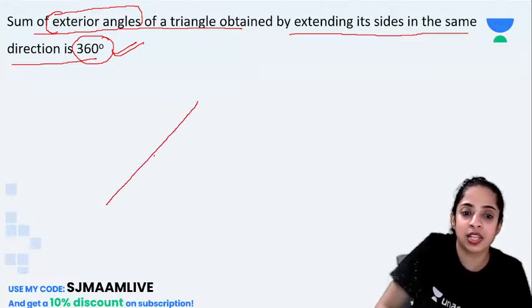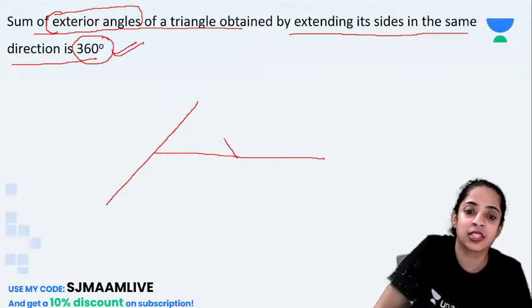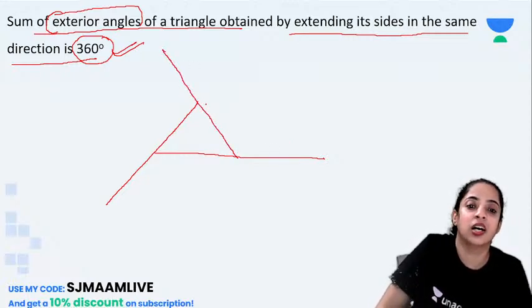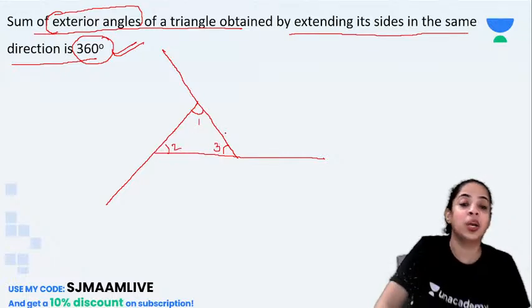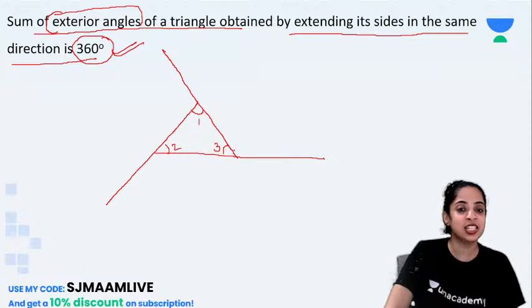So if I extend this line, and this line, and this line like this. Suppose this is angle 1, this is angle 2, this is angle 3. So angle 1, angle 2 and angle 3 are the interior angles, isn't it? Angle X is the exterior angle, angle Y is the exterior angle, and angle Z is the exterior angle. Correct?